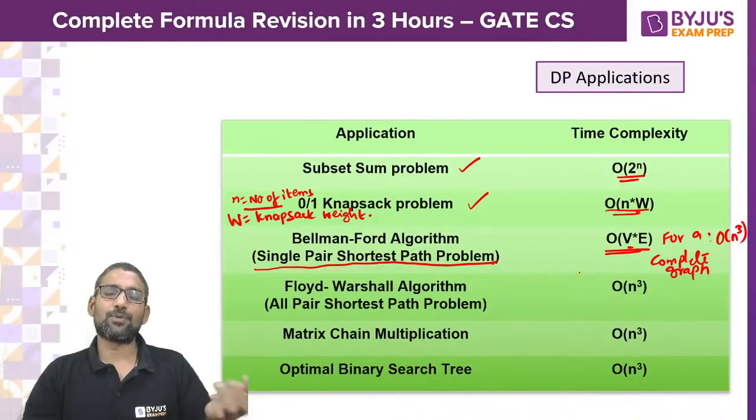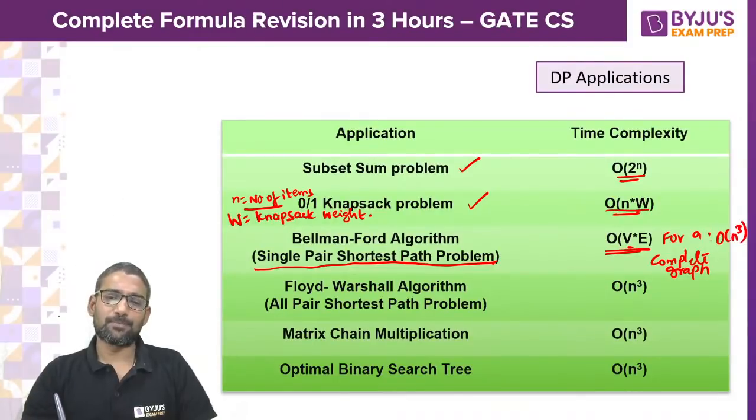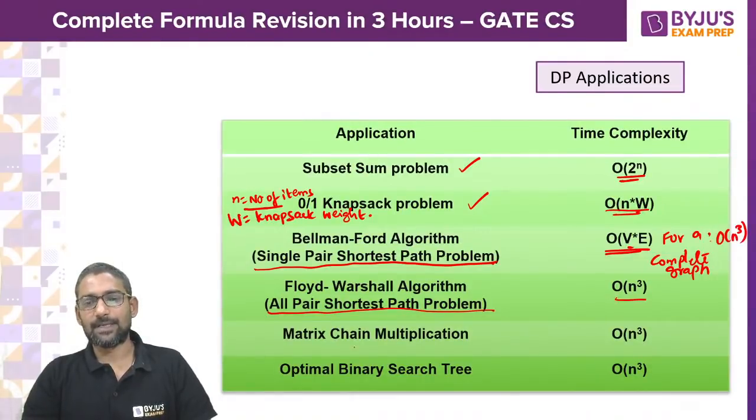Because edges would be n into n minus 1 by 2 edges for n vertices, so that would become n cube. And the Floyd-Warshall algorithm, which is famous as the all pair shortest path problem, is also a DP based application. Its time complexity, like MCM (matrix chain multiplication) and also OBST time complexity, is cubical.